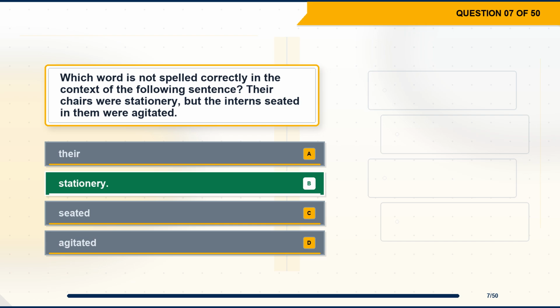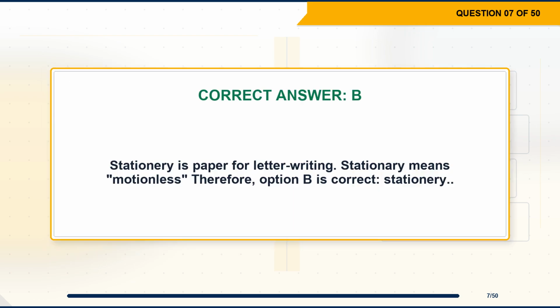The correct answer is option B. Stationary. Explanation. Stationery is paper for letter writing. Stationary means motionless. Therefore, option B is correct.